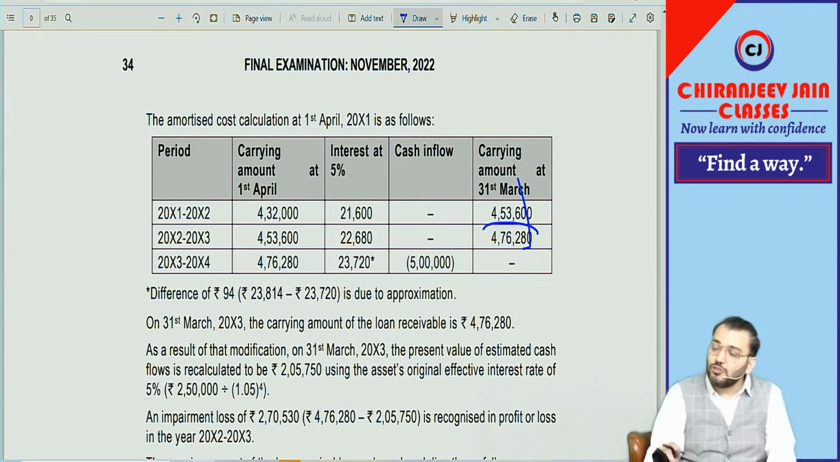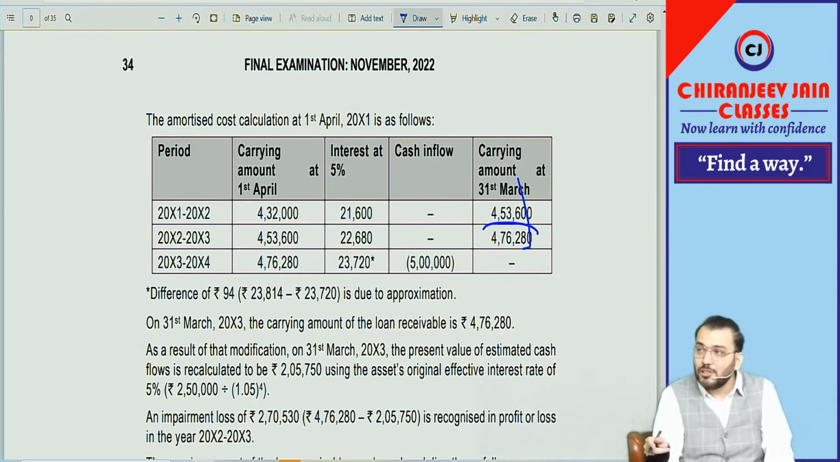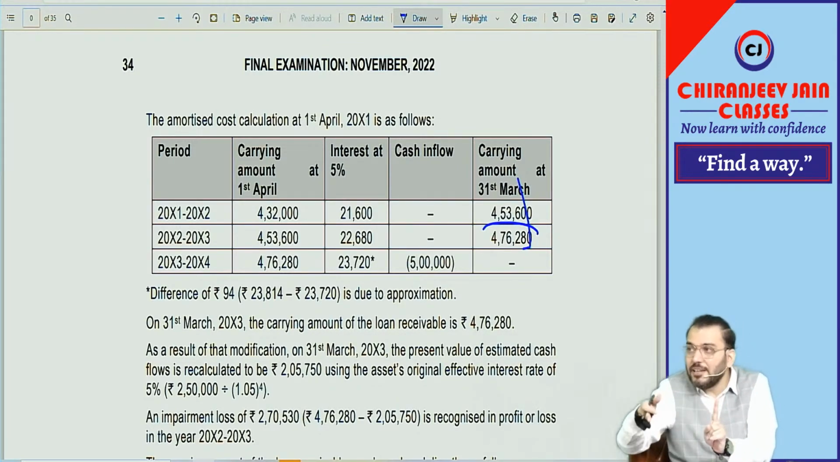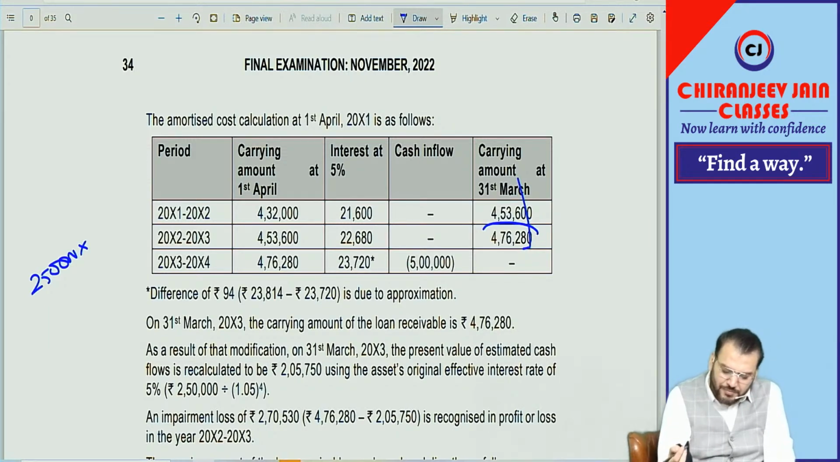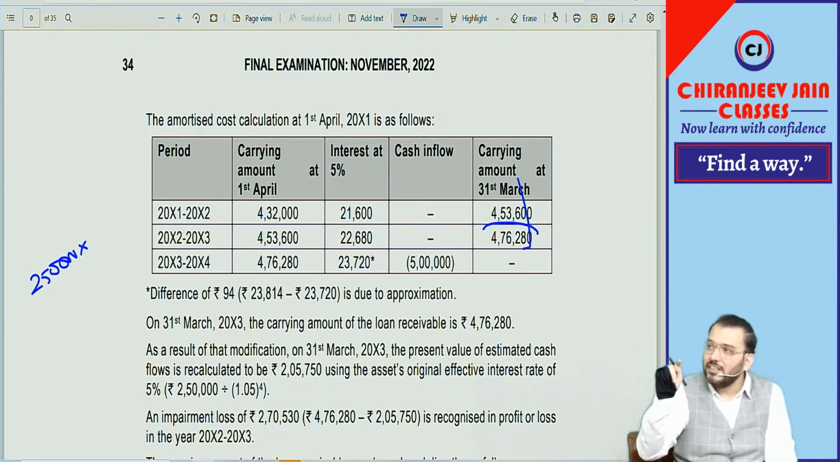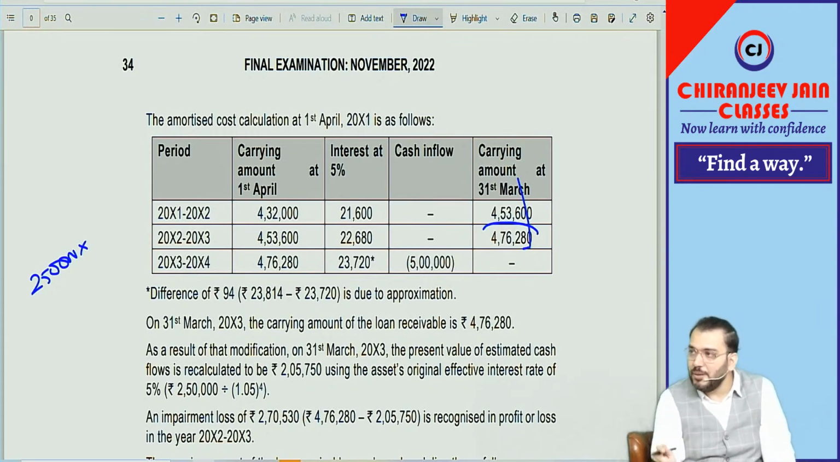Now we can find out due to modification what is the carrying amount of the loan, because now 2,50,000 will be received after 4 years, because the term was extended for another 3 years. So 1 year has expired, extended by 3 more years, so 4 years. So can you give me 2,50,000 into the rate of interest, which remains the same? It will be discounted by the original EIR only. Whenever there is an impairment, use the original EIR. If you remember, in case of impairment, we always use the original EIR. What is the original EIR? 5%.